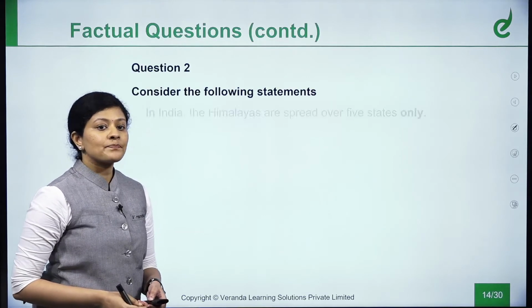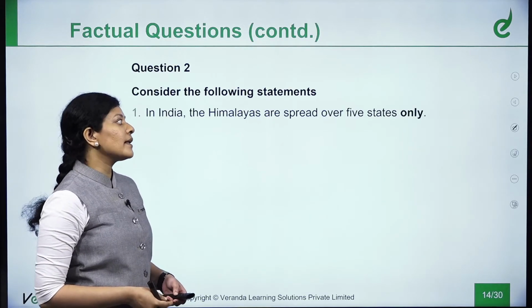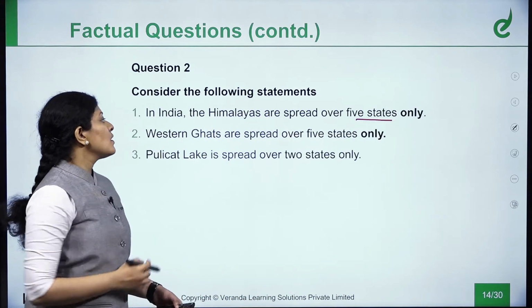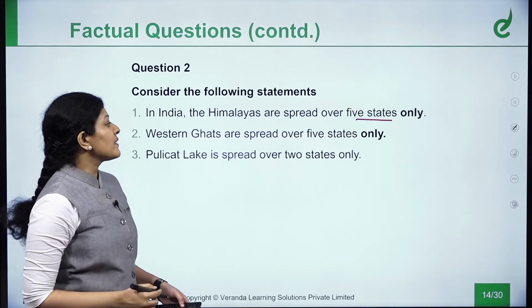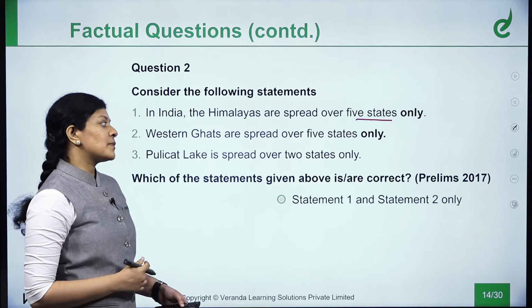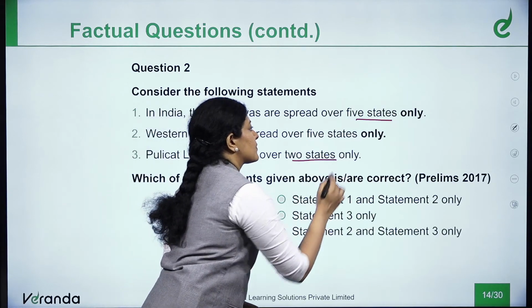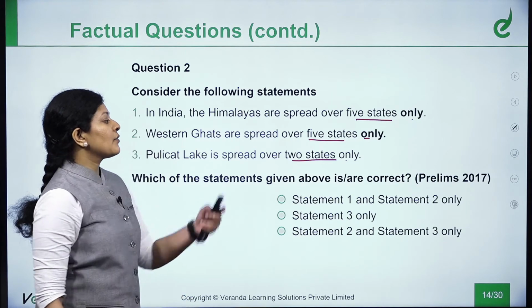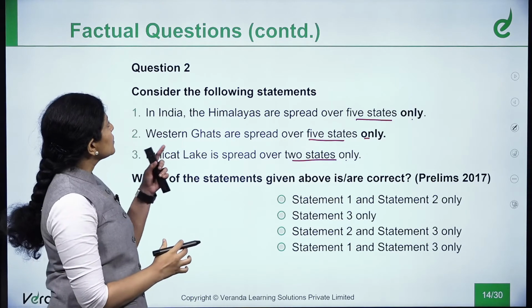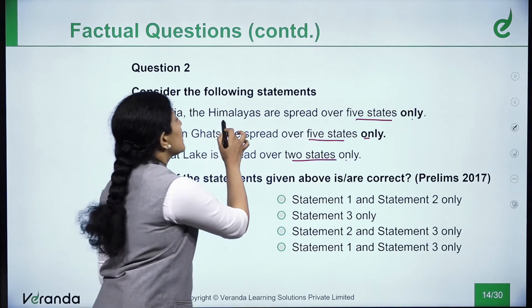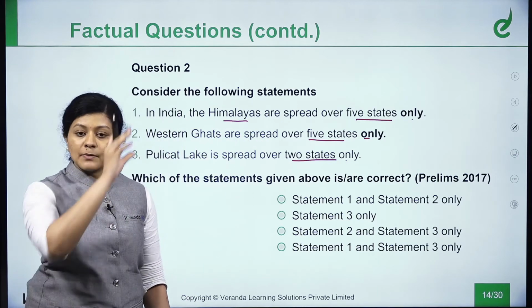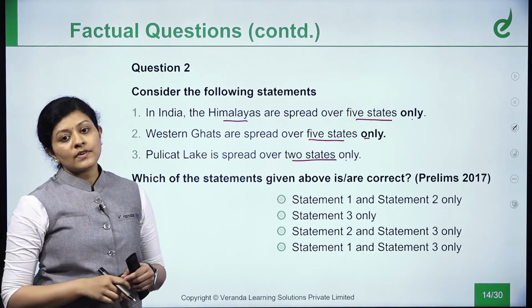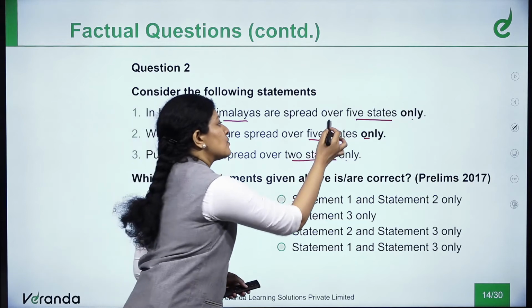Next question will be, consider the following. In India, the Himalayas are spread over 5 states only. The next statement states that Western Ghats are spread over 5 states only. Pulicat Lake is spread over 2 states only. You could see 'only' being reiterated in almost all the statements. With that, you cannot say none of the above. So you could use the factual knowledge. Himalayas is a huge mountain range. It is spread over many states. We don't know how many states. If you had the factual knowledge of through whatever states the Himalayas is spread over, you could deduce the answer.